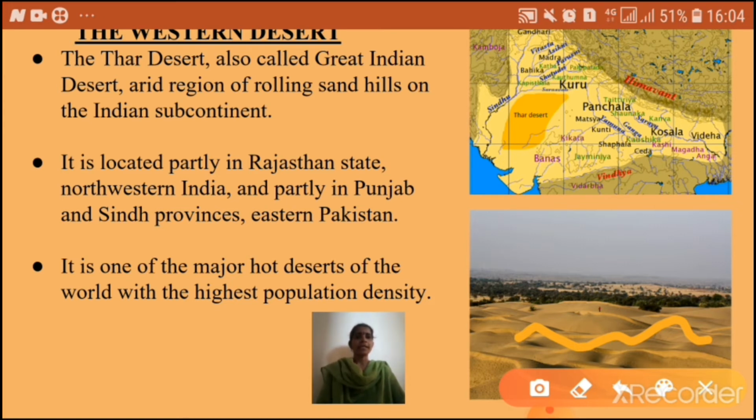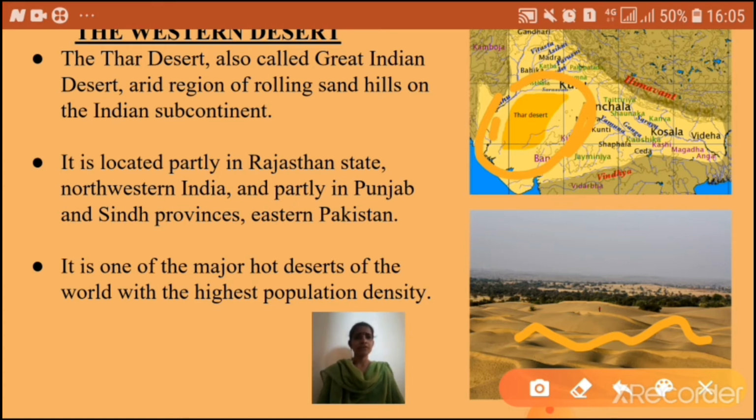It is located partly in Rajasthan state, northwestern India, and partly in Punjab and Sindh provinces, eastern Pakistan.